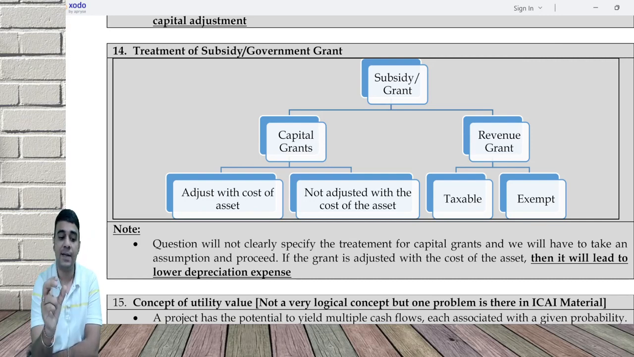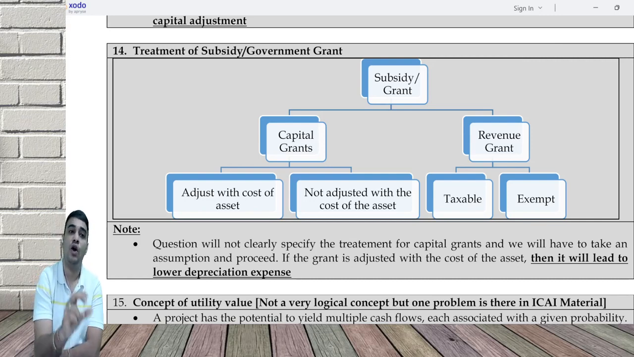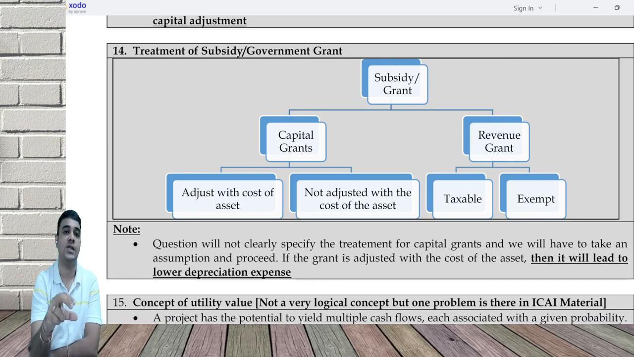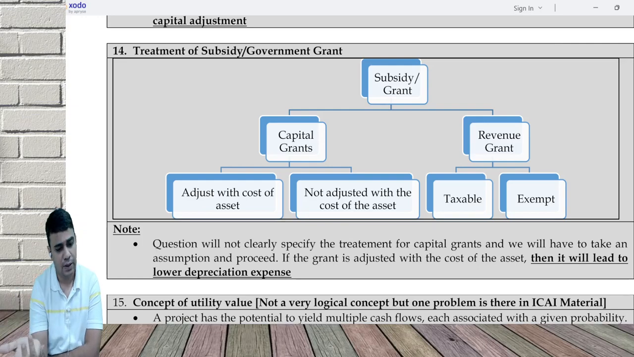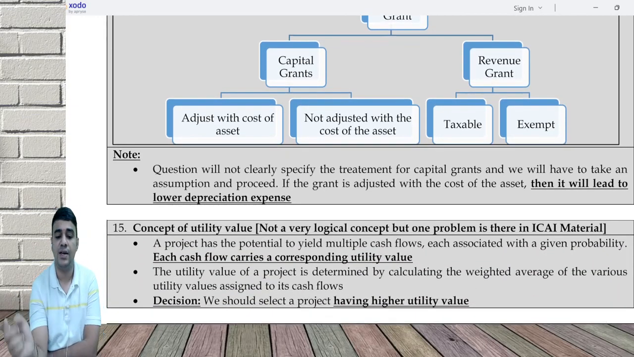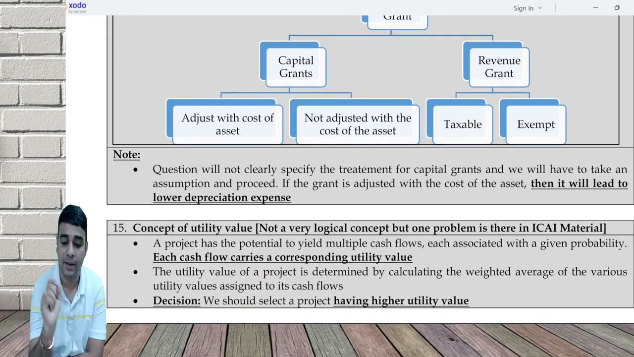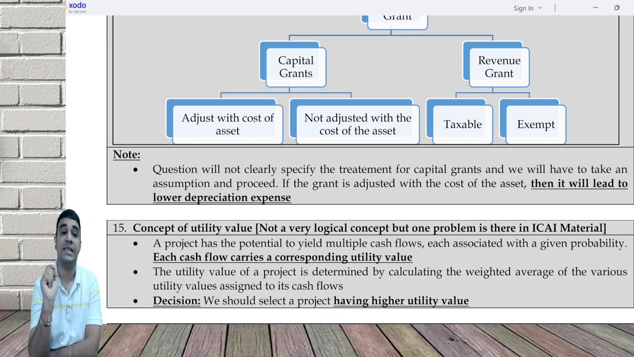The capital subsidy can be adjusted with the cost of the asset. If you adjust with the cost of the asset, there is lower depreciation in future. If you don't adjust with the cost of the asset, there is normal depreciation in future. The question will not clearly specify the treatment for capital grants, and you will have to take an assumption. If the grant is adjusted, then it will lead to lower depreciation expense. Clear? Any doubts on this?